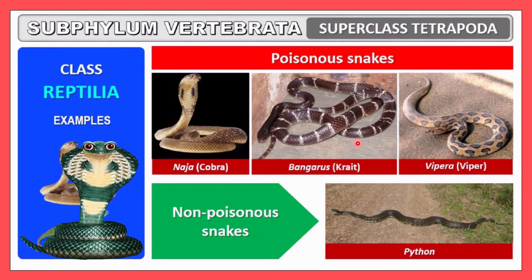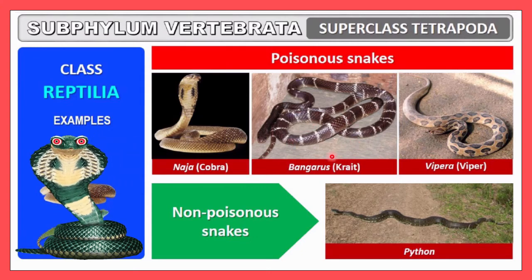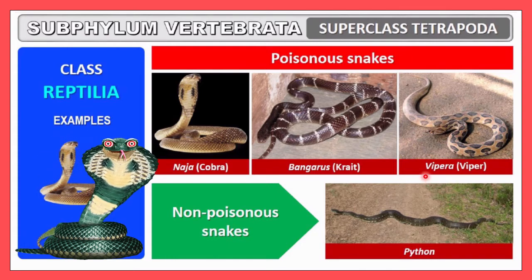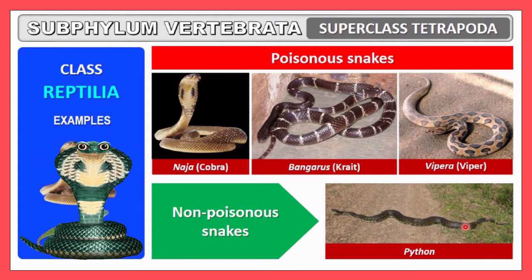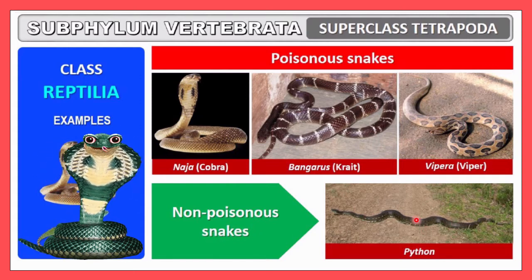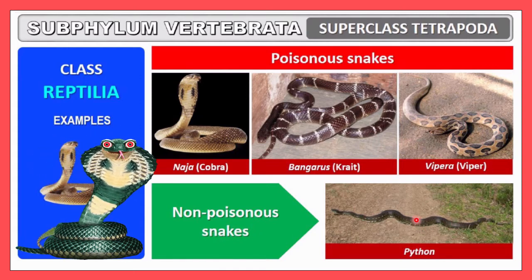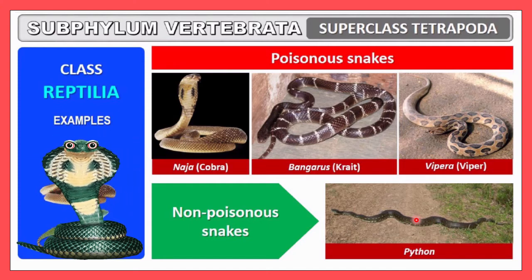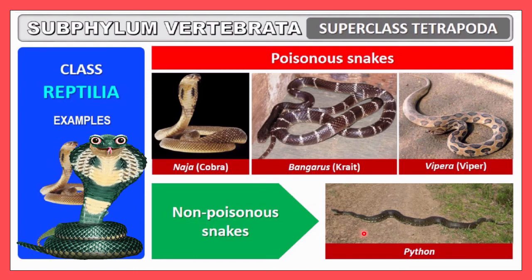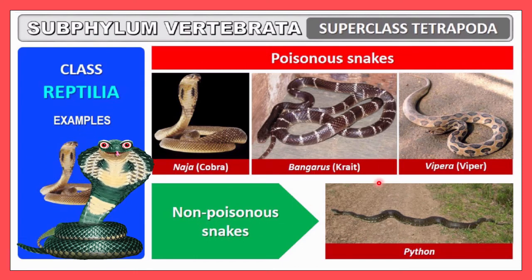Then here you can see the krait, this is a Bangarus. Then this one is a viper snake, and it is called Vipera. And this is the python. Here you can see the python. So this is the non-poisonous snake. You must remember which one is a poisonous snake and which one is a non-poisonous snake. These three are poisonous snakes, and this one is non-poisonous. These are all examples of the class Reptilia.